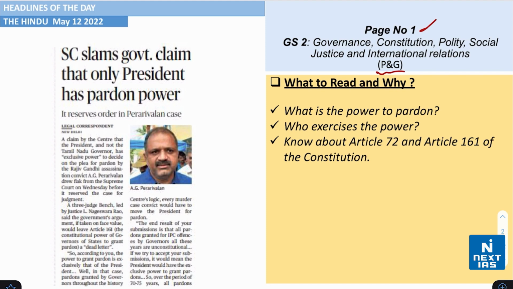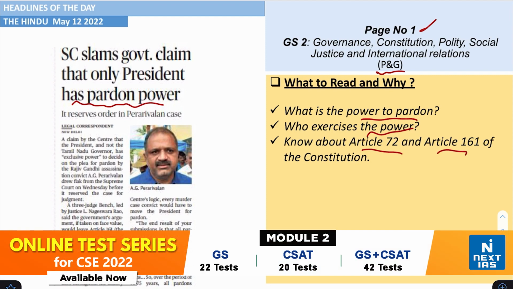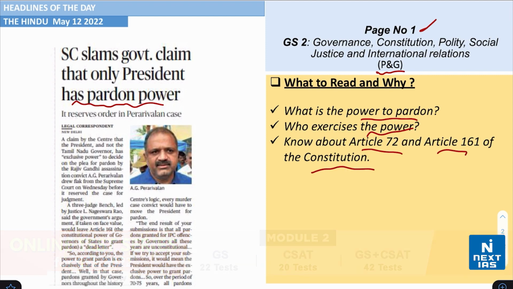Take a look at page number 1 from the topic of polity and governance again. The headline says that Supreme Court slams government claim that only president has pardon power. Now you need to understand what the power to pardon is and who exercises this power, and also know about Article 72 and Article 161 of the Constitution relating to the same.